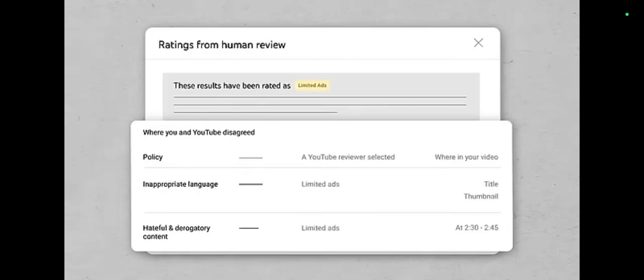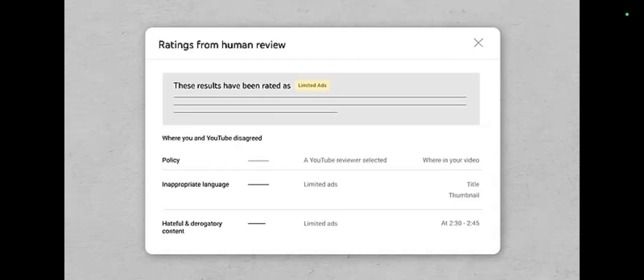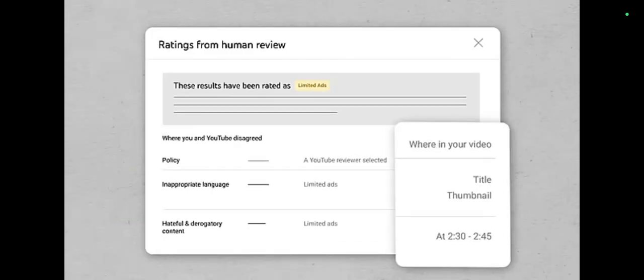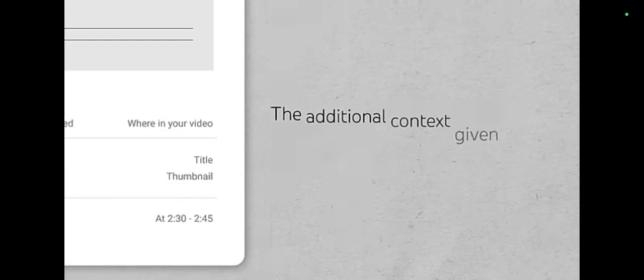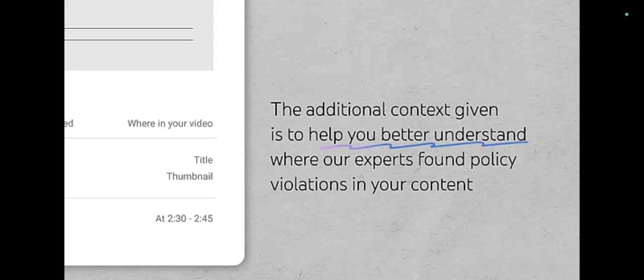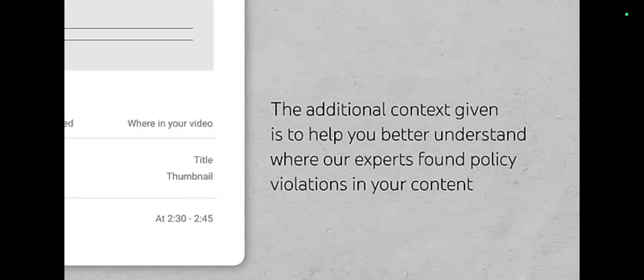If you use self-certification during the upload flow, you'll see what issues our expert found that led to a yellow icon. Your appeal decision may also provide timestamps of where in the video issues appeared, or a note indicating if the issue was with your title or thumbnail. Note that these timestamps aren't exhaustive. The additional context given is to help you better understand where our experts found policy violations in your content.